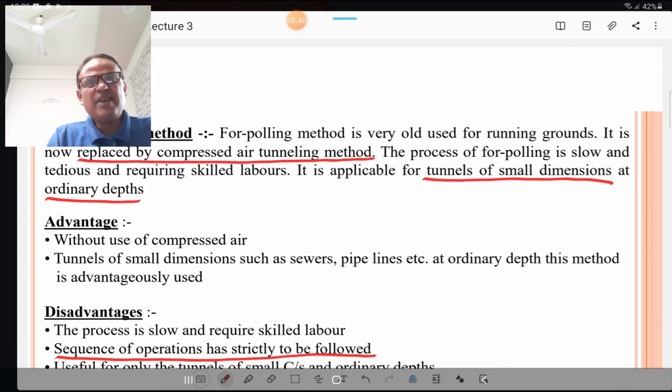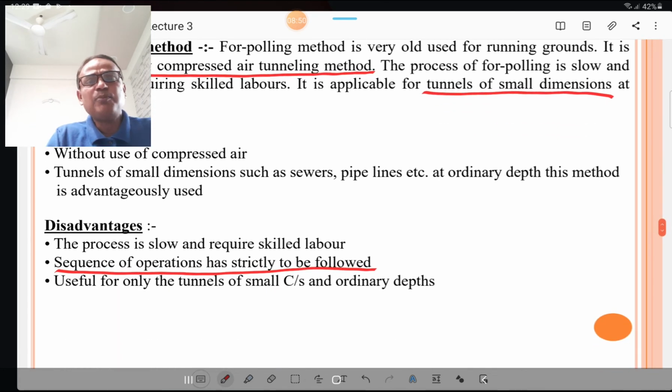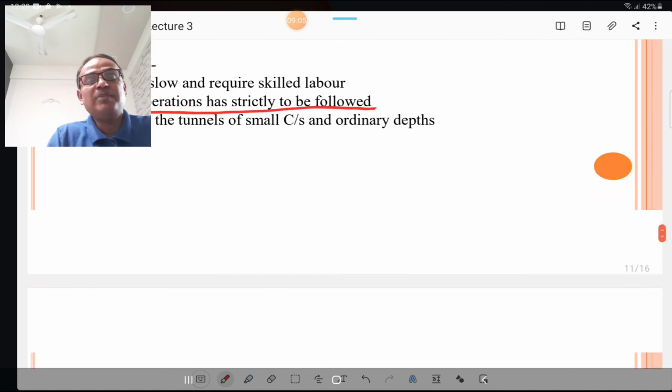What are the disadvantages of this four-poling method? The process is slow and requires skilled labor. The sequence of operations has to be strictly followed, and it is useful only for tunnels of smaller cross sections and at ordinary depths. These are the disadvantages of the four-poling method.